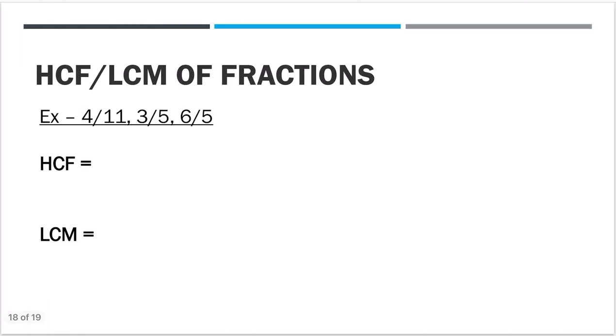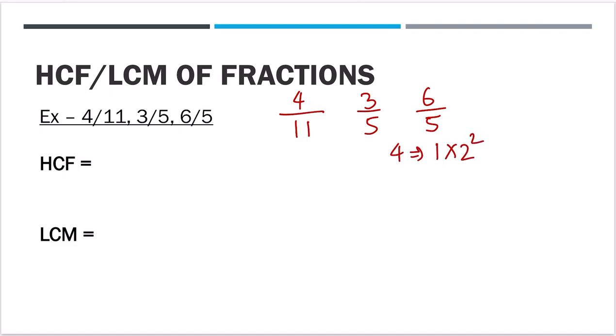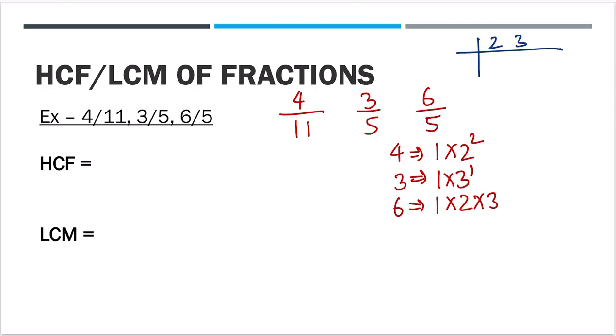Now, they have given you three numbers: 4 by 11, 3 by 5, 6 by 5. Right? Now, these three numbers are given to you. Again, for the simplification, 4 is 1 into 2 squared. 3 is 1 into 3 raised to power 1, and 6 is 1 into 2 into 3. Now for these numbers, make a table.